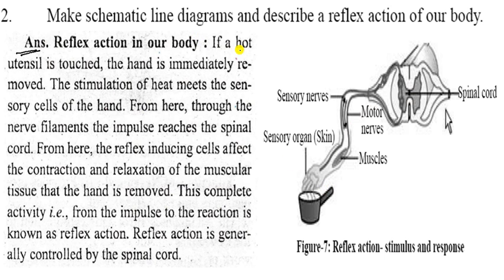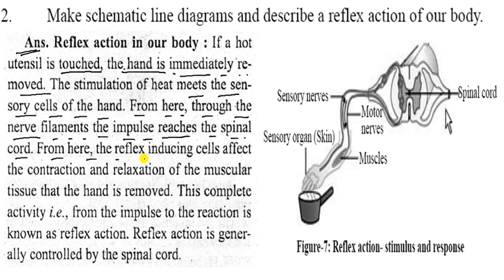If a hot utensil touches the hand, the hand is immediately removed. The heat stimulates the sensory cells of the hand. From here, through the nerve fibres, the impulse reaches the spinal cord.